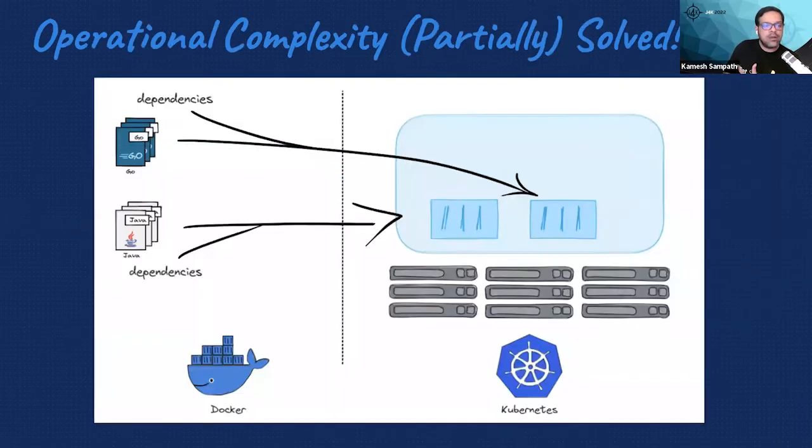Kubernetes partially solved this problem. The problem that we were talking about earlier was partially solved because Kubernetes was able to orchestrate your applications. I don't need to do a manual Docker run and Docker build and push kind of thing. But still, one of the important things that I need to figure out is, how do I build my application?